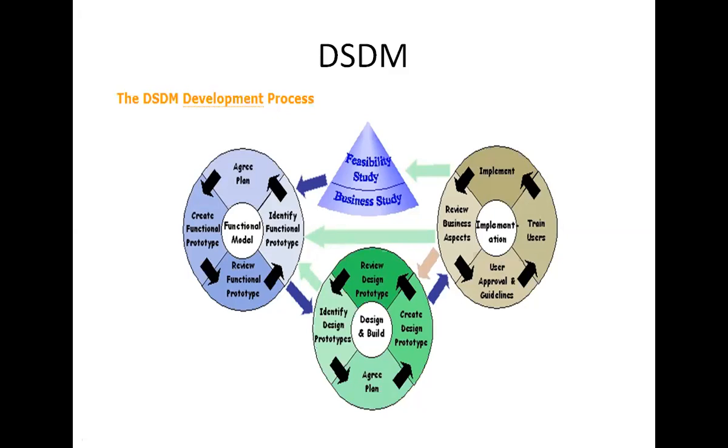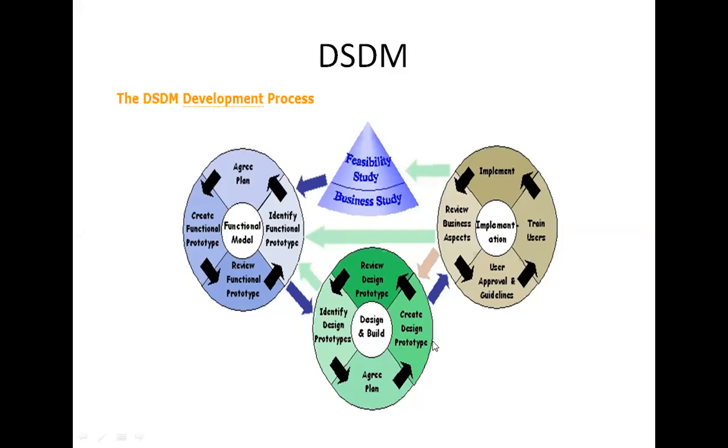Then design and build iteration. The product is designed and developed in iterations. In each iteration, a design model is made of the area being developed, and then the area is coded and reviewed. So every iteration has a different design model.